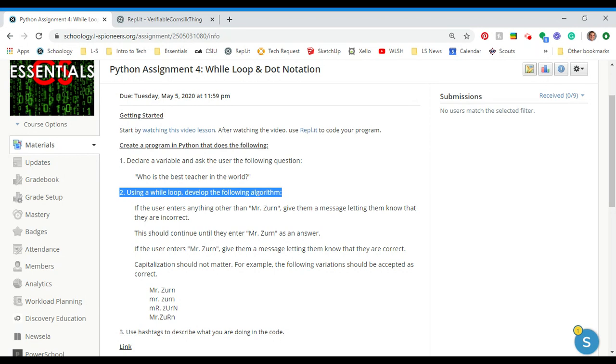Capitalization should not matter. For example, the following variation should be accepted as correct. All right, so you can see them there on the screen. We've got Mr. Zern in a variety of capital and lowercase configurations. And then, of course, use hashtags to describe what you were doing in the code.